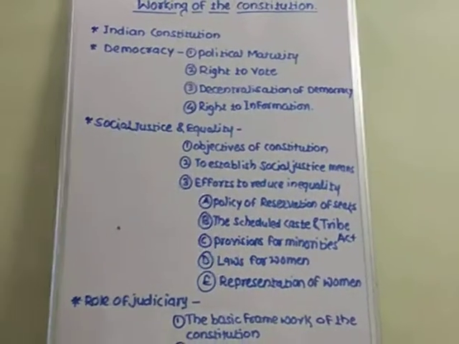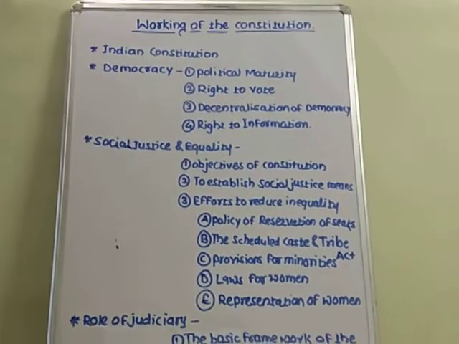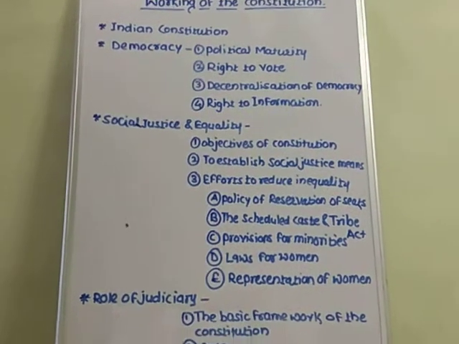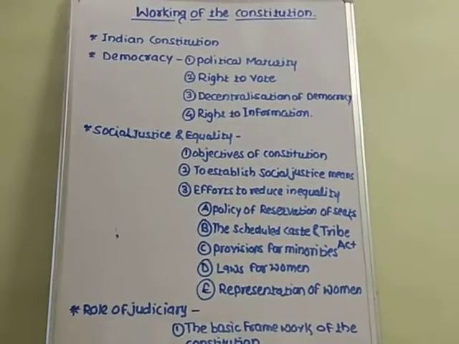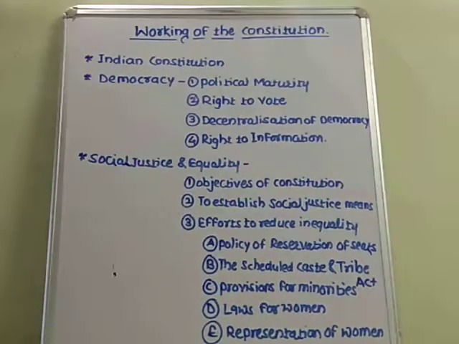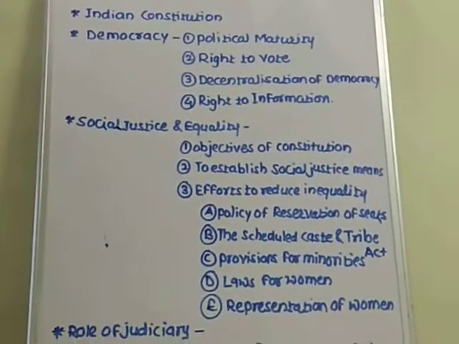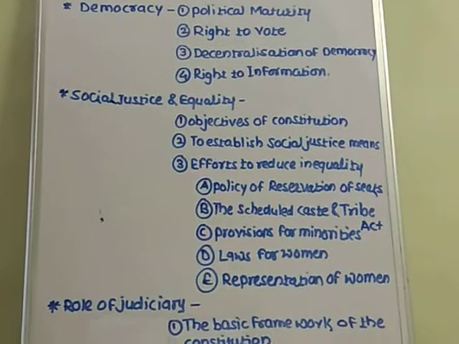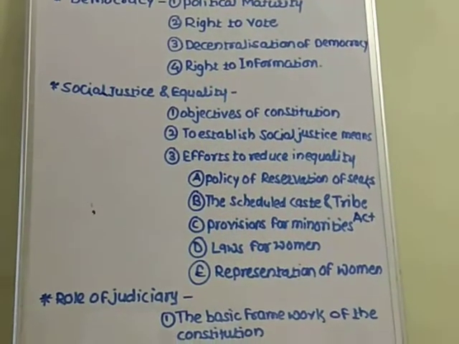In this lesson, the outline points are as follows. Indian constitution and democracy. In democracy: political maturity, right to vote, decentralization of democracy, right to information. These 4 points are included in democracy. Then, social justice and inequality, in which the sub-points are objective of constitution, then establish social justice,